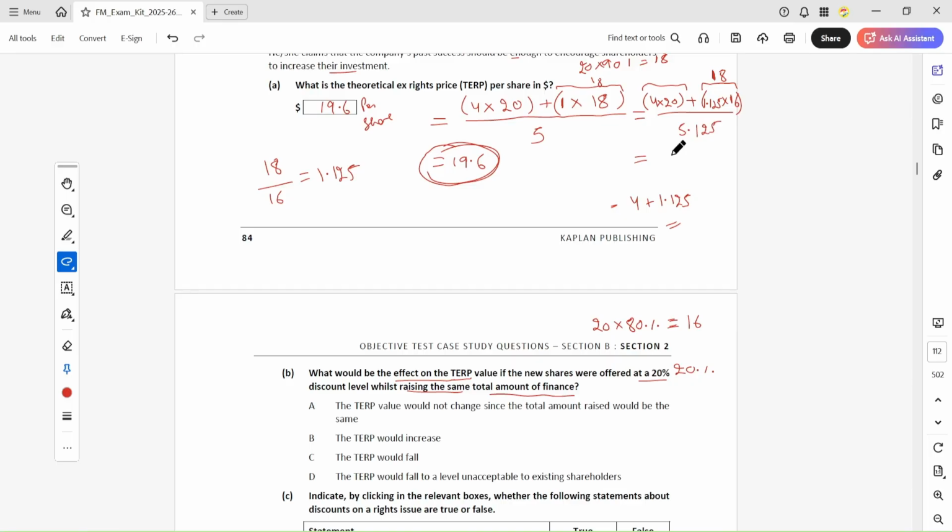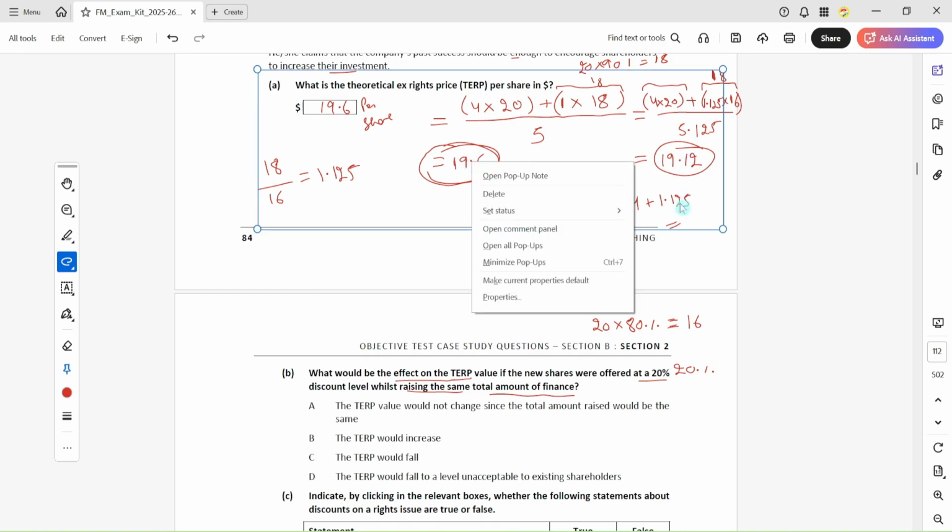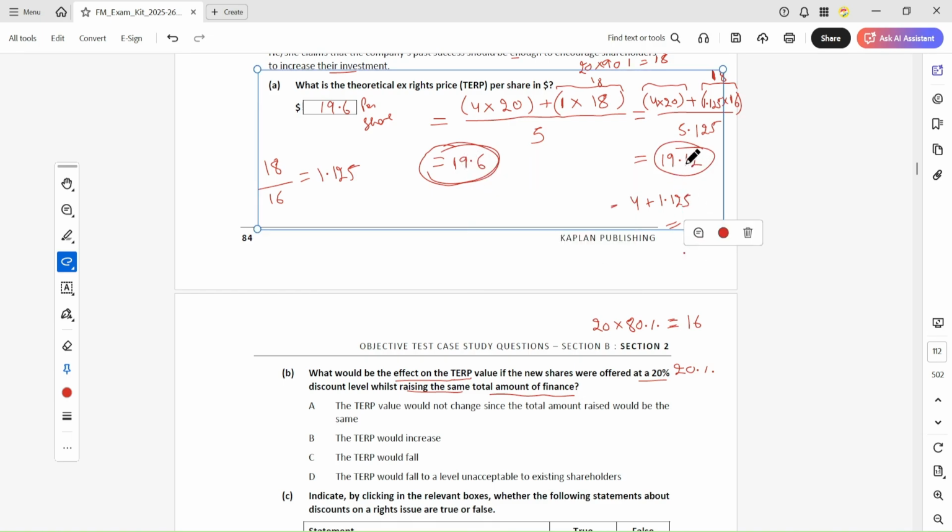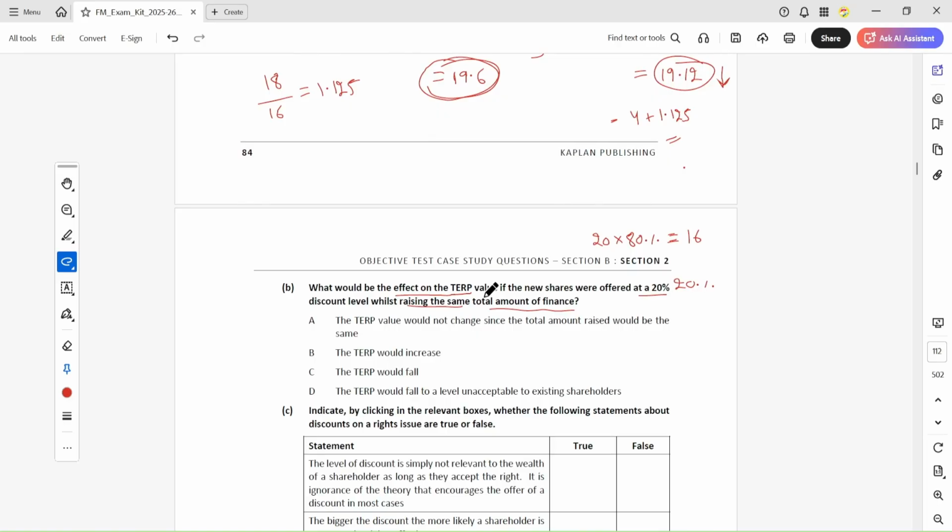Now the value of TERP will be 19.12. So okay, this was 19.6 here, but now the value of TERP is 19.12, which means the TERP value has decreased. Since the total amount would be the same, the TERP value would have fallen. Okay, so this is the correct answer here.